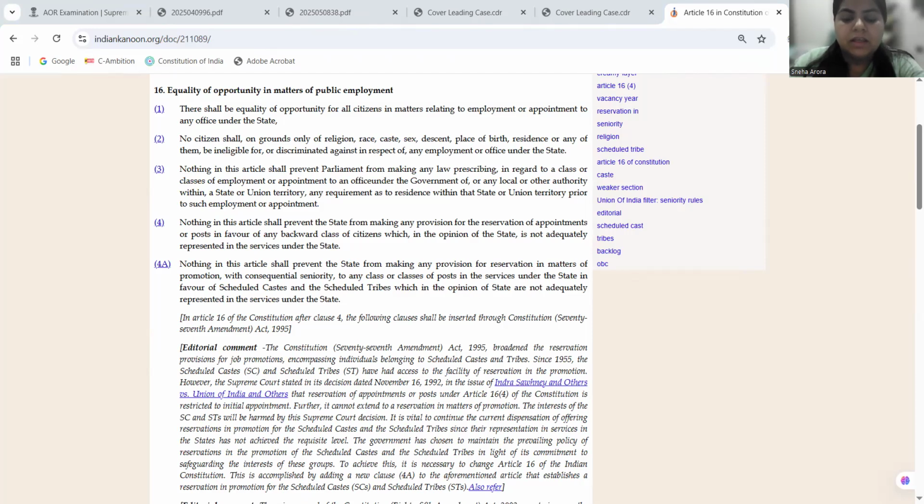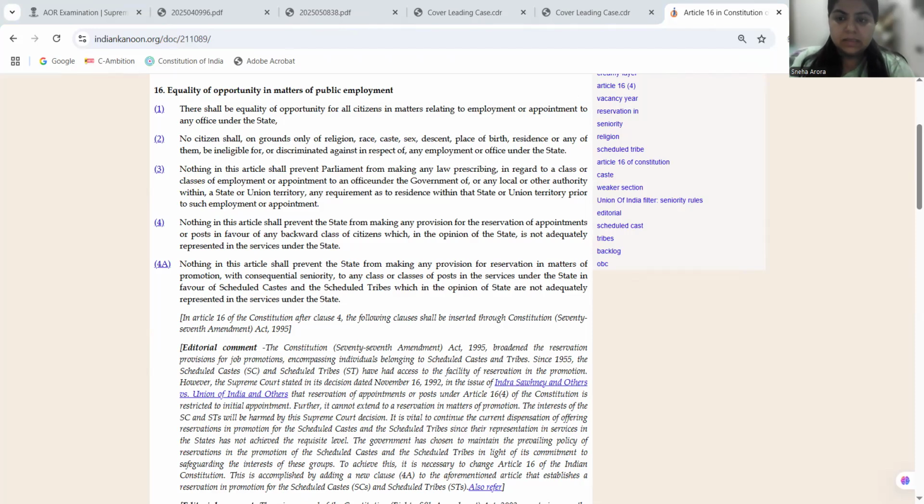Now, after Indra Sawhney, in Ashok Kumar Thakur, all of these amendments were challenged. And next comes the case of M. Nagraj versus Union of India. The M. Nagraj case is not in the list of leading cases for the AOR examination, but because there is the case of Jarnail Singh versus Lakshmi Narayan Gupta, we need to discuss it, because Lakshmi Narayan Gupta is based on the M. Nagraj case. We will just discuss the law point here.